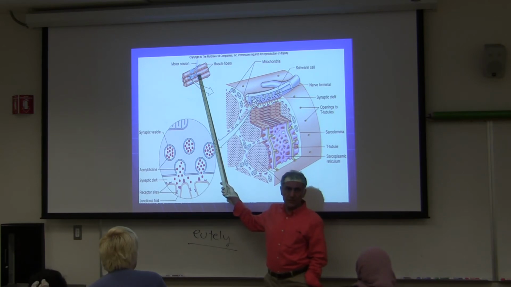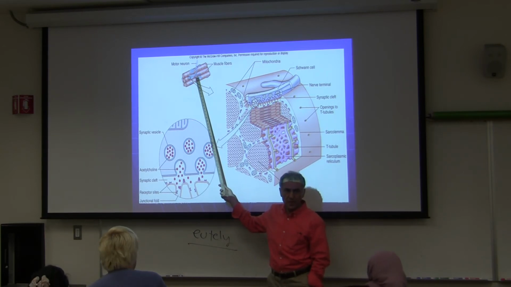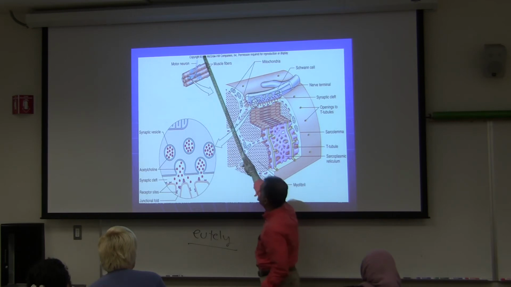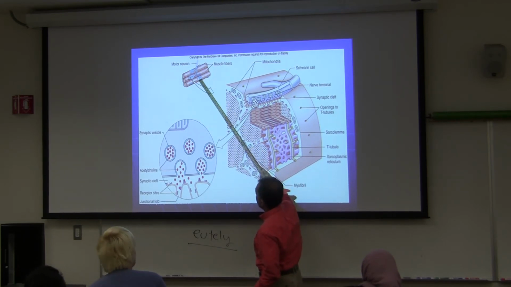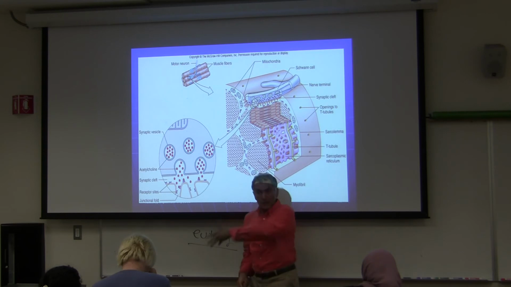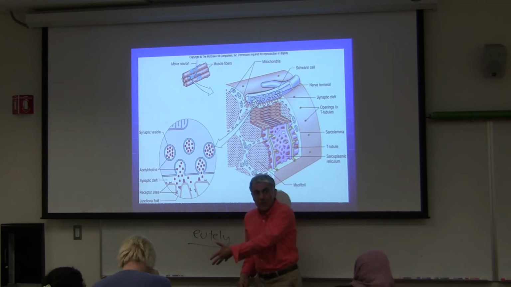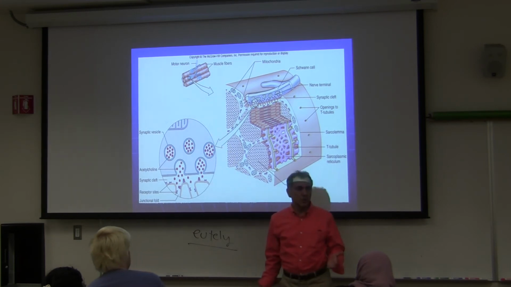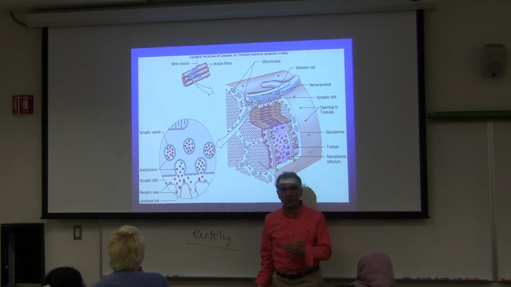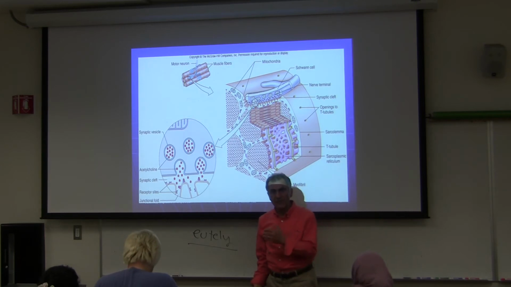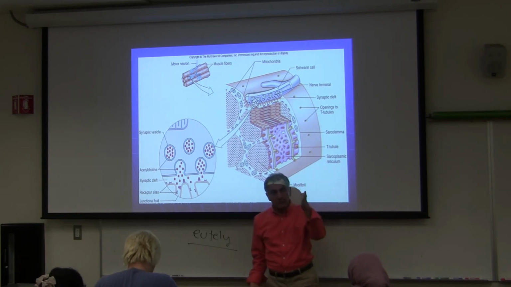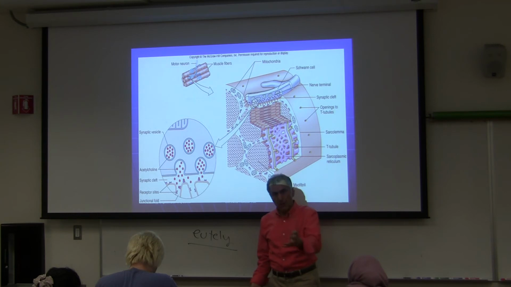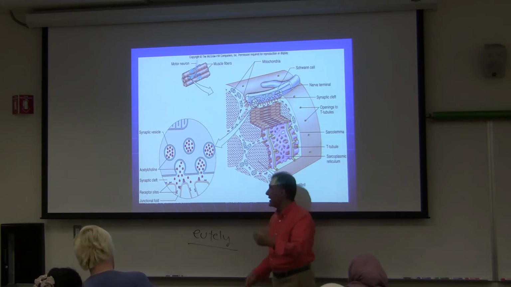Neuromuscular Junction from a century ago, 2 centuries ago, you learned in this class. You remember that? So here's a nerve coming down, and axon terminal release acetylcholine. You remember that? And then when acetylcholine is released to the muscle, that's what we need to talk about today. That's what you need to take home today. What happens between the nerve and muscle? You learned already what happens between nerve and nerve. Now you need to know what is happening between nerve and muscle.